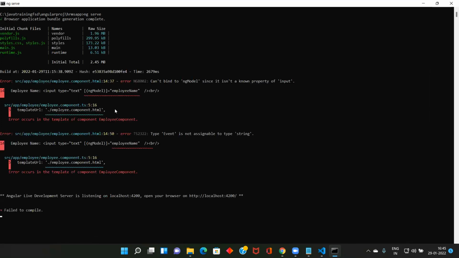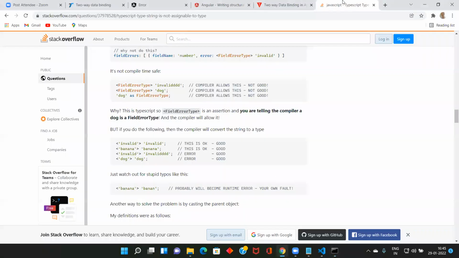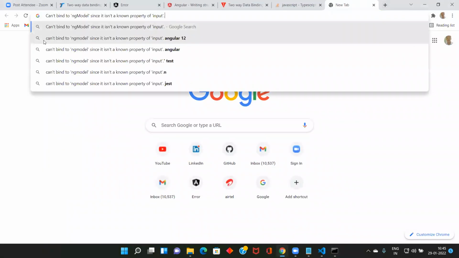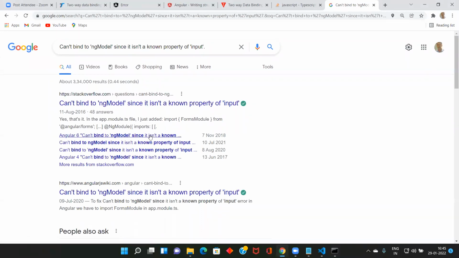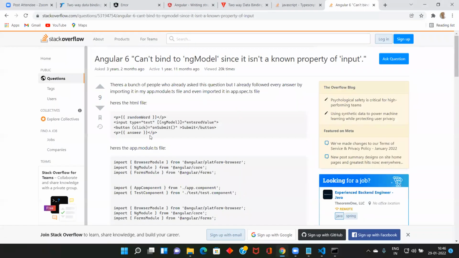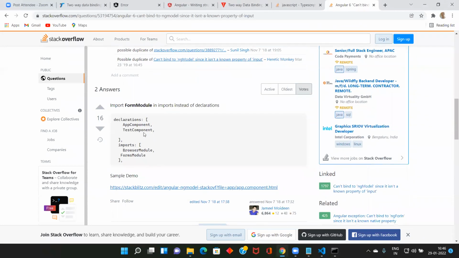Okay, now let me try to run again. We'll get an error. Okay, this is the error. Cannot bind ngModel since it is not a known property of input. Import the forms module in the imports declaration of the class.